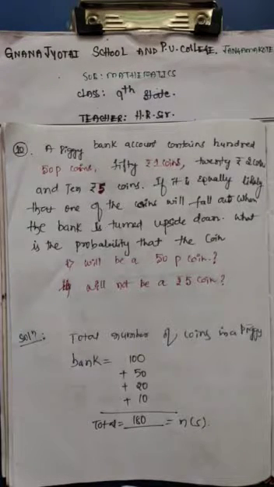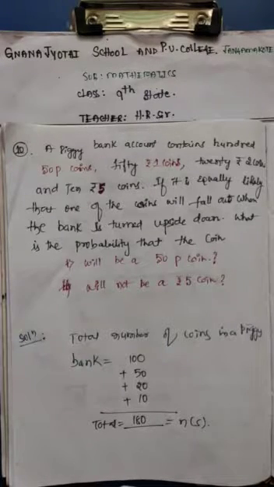We also discussed sure event and impossible event. The probability of a certain or sure event is 1. The probability of an impossible event is 0. The probability of an event is a number P(E) such that 0 is less than or equal to P(E) is less than or equal to 1. That means the probability of an event lies between 0 and 1.